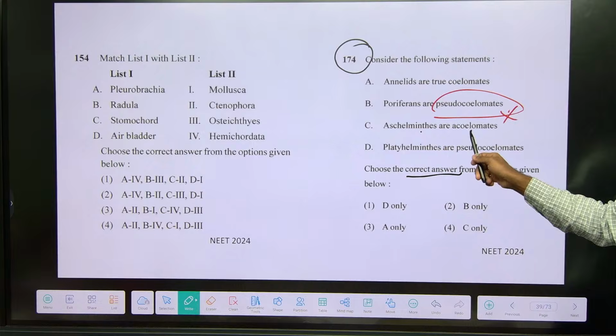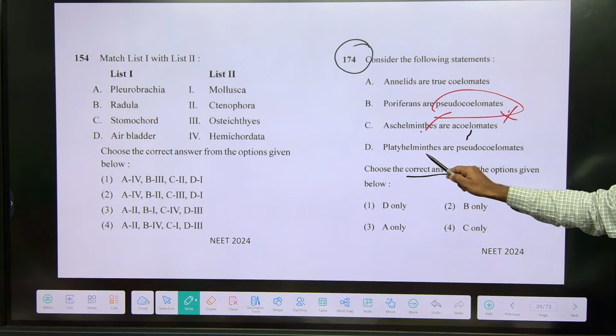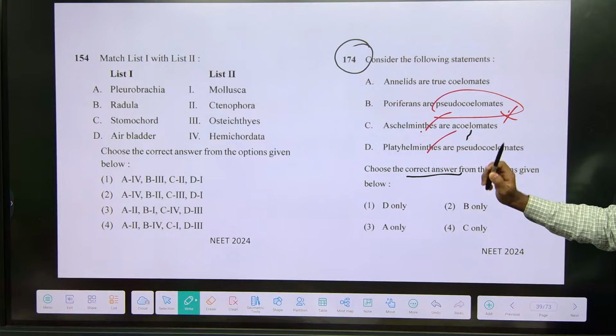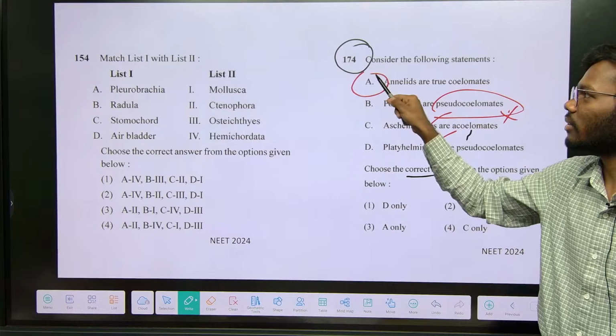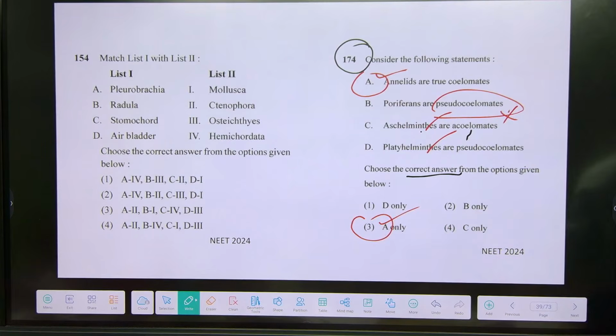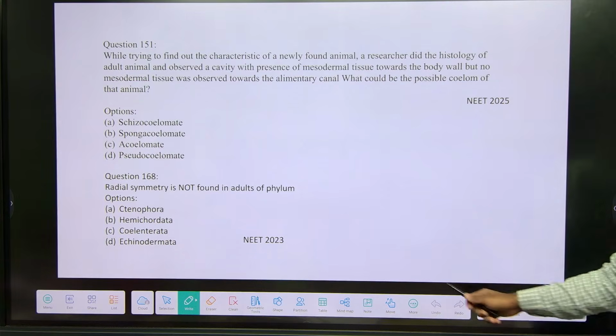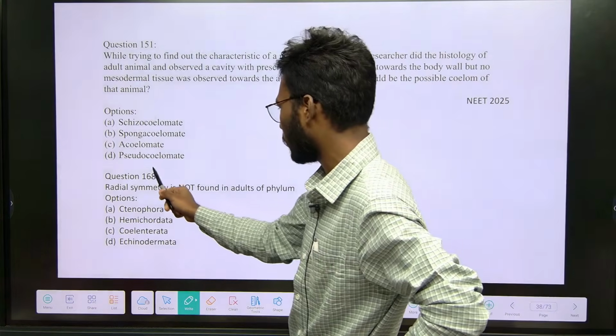Aschelminthes are pseudocoelomates. Platyhelminthes are acoelomates. Simple question, you just have to remember the statements, right? So that's how you can answer 168 also.